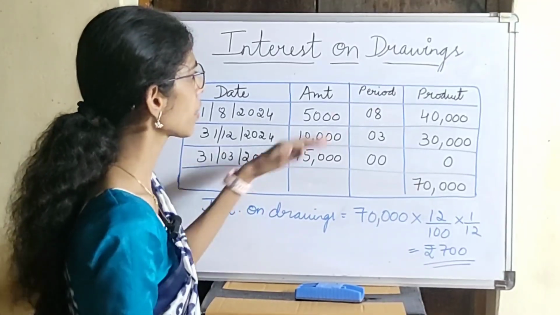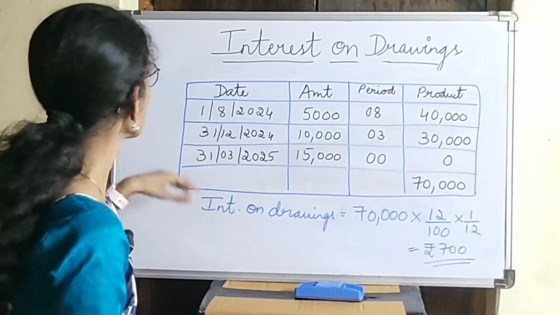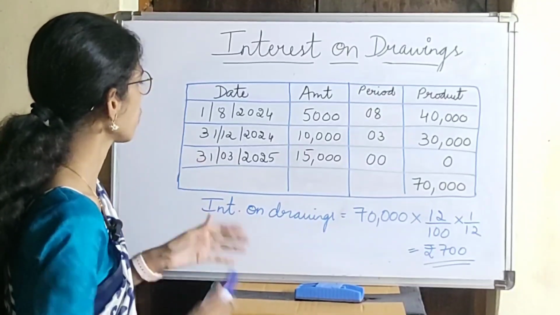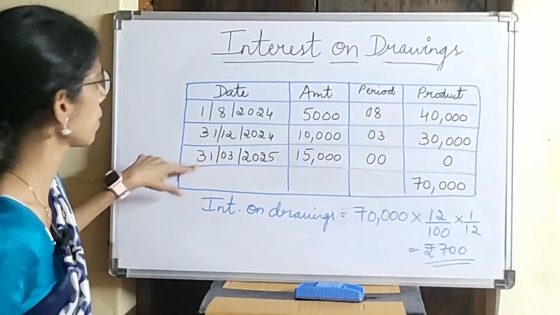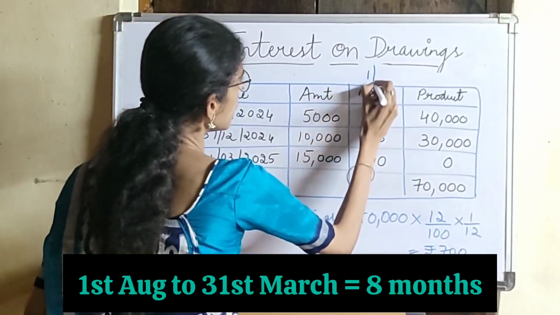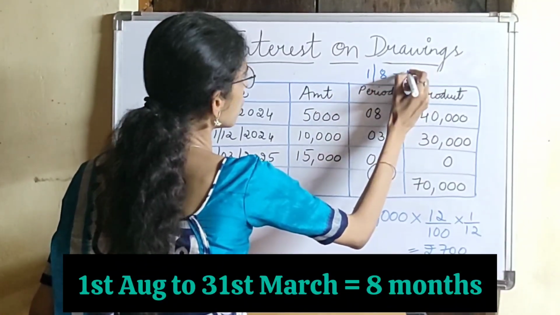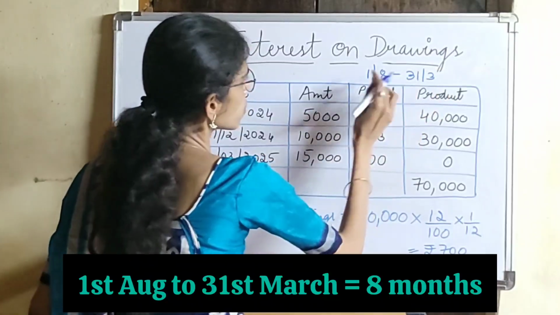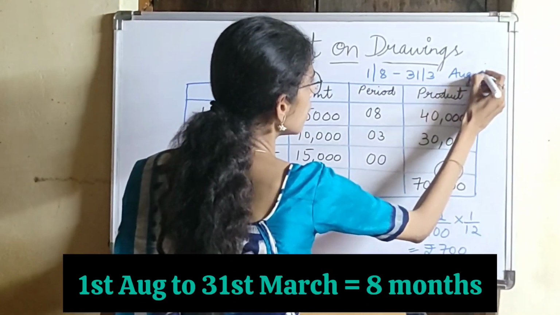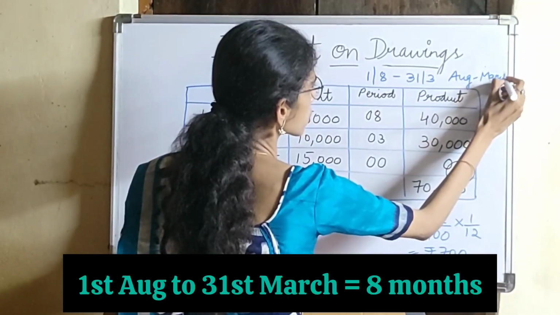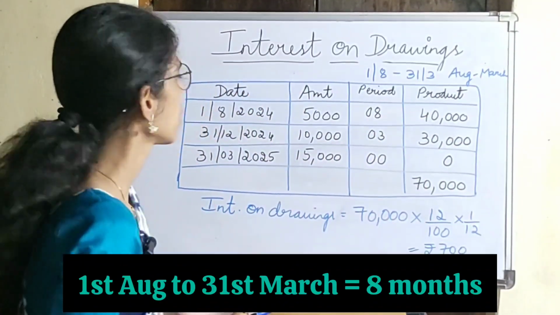First you have to calculate the period, that is the number of months. You have to calculate it from 1st August, as they have said the accounting year will end on 31st March. So from August, that is 1/8 till 31st March, from August till March, that is 8 months.